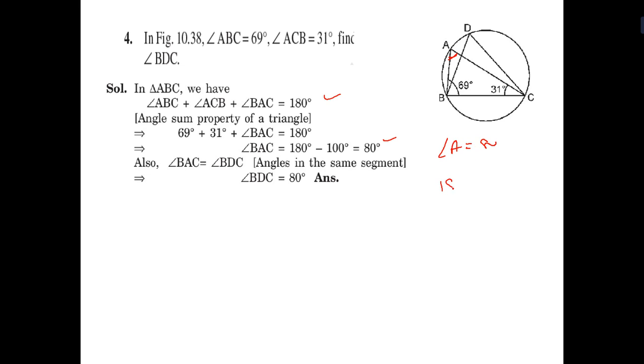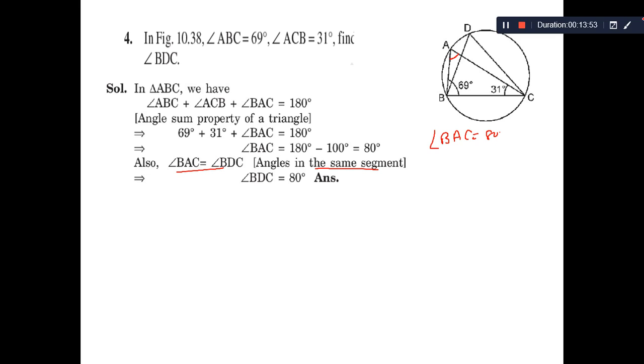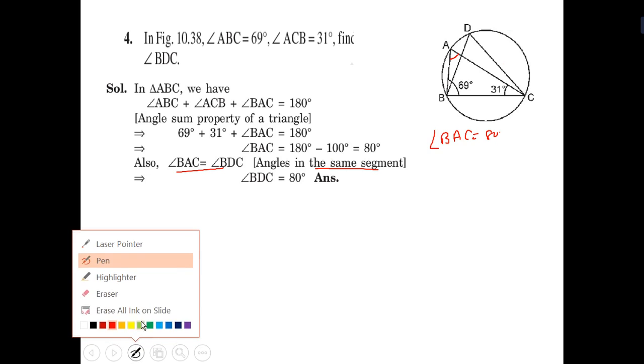Or we know that 180 minus 69 minus 31, so 180 minus 100, that is 80. So one angle of the triangle is 80 degrees, that is BAC is equal to 80. Both are in the same segment, so BDC is also 80 degrees. I think it is also easy. Now we go for the next sum.